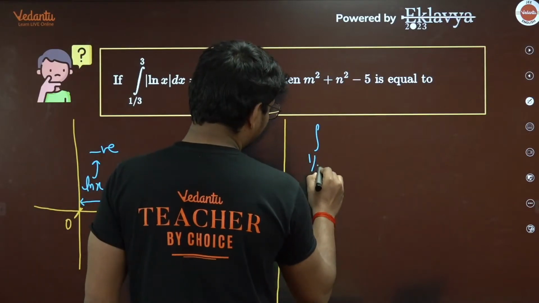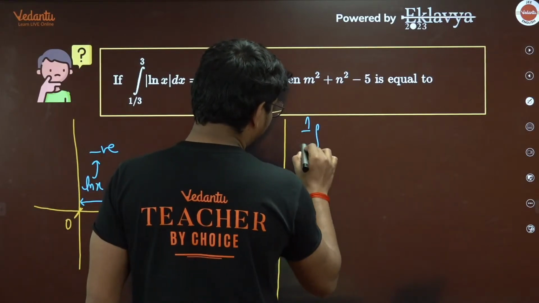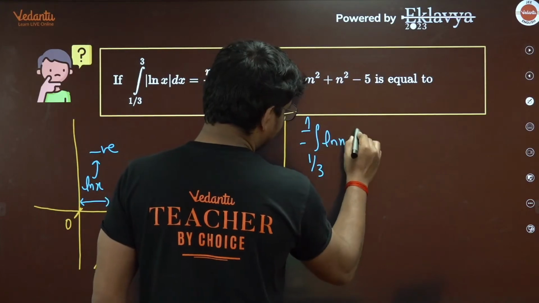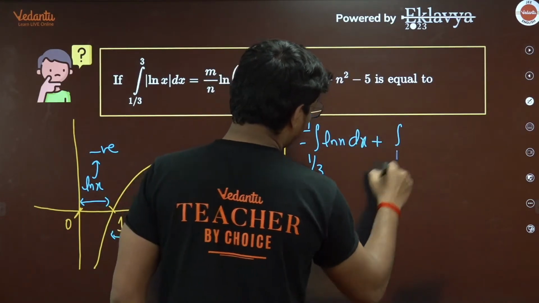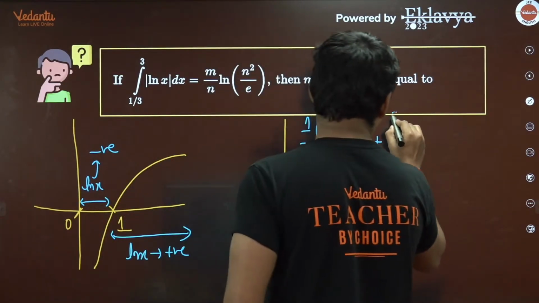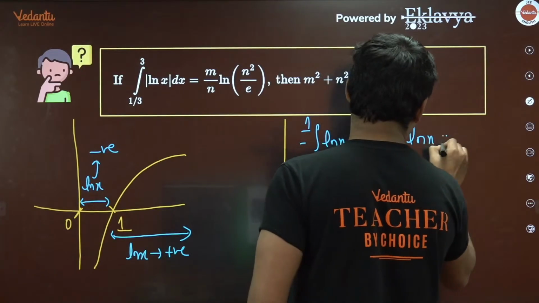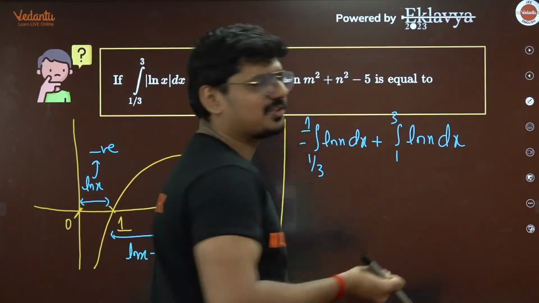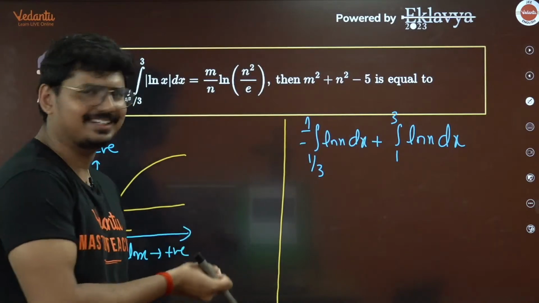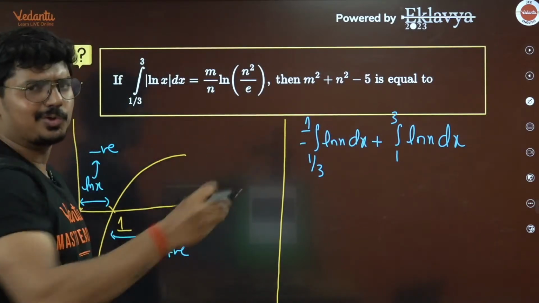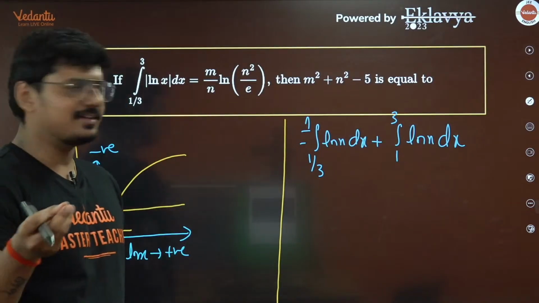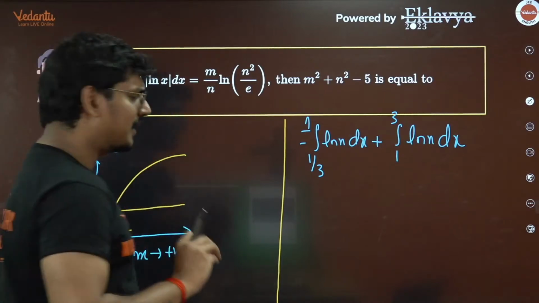Definitely. Between 1 by 3 to 1, I'll get minus ln x dx. And between 1 to 3, I'll get a positive ln x dx. Now all you have to do is solve these two basic integrals. You should already know that ln x integration is done using integration by parts.